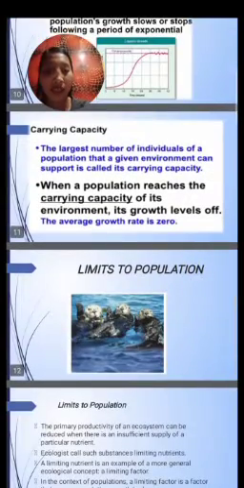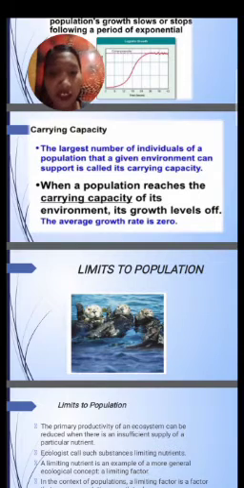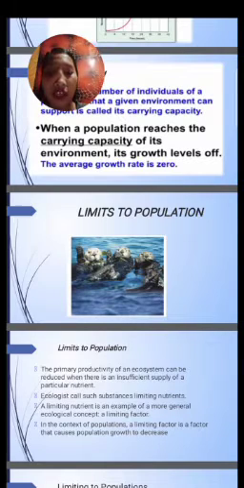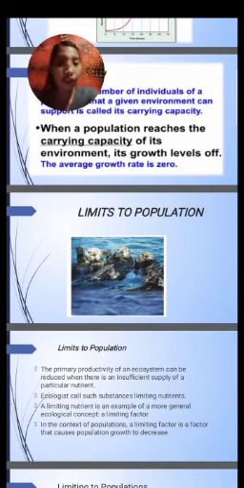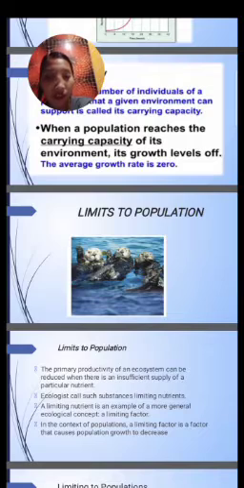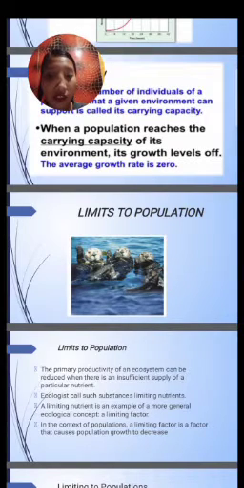Next one is limits to population. The primary productivity of an ecosystem can be reduced when there is an insufficient supply of a particular nutrient. So the population will be limited because of the insufficient supply of a particular nutrient. And ecologists call such substances limiting nutrients.